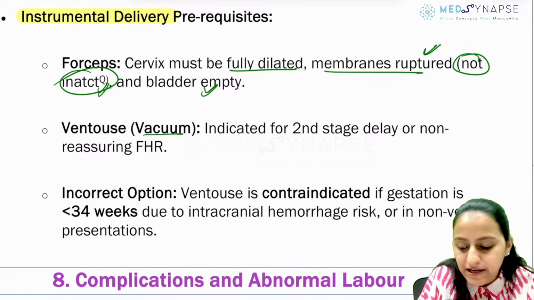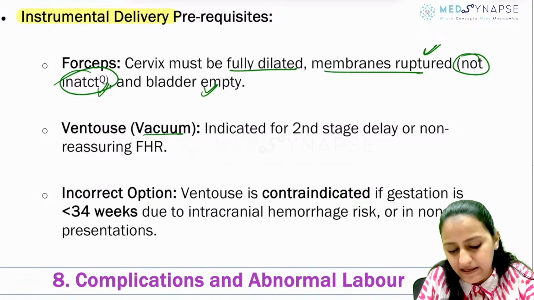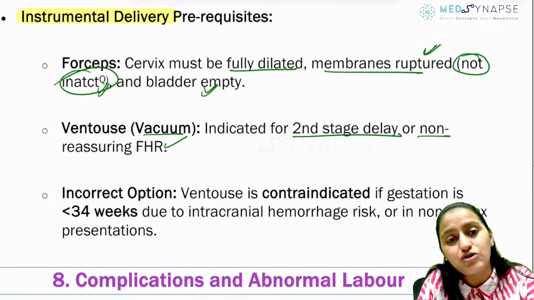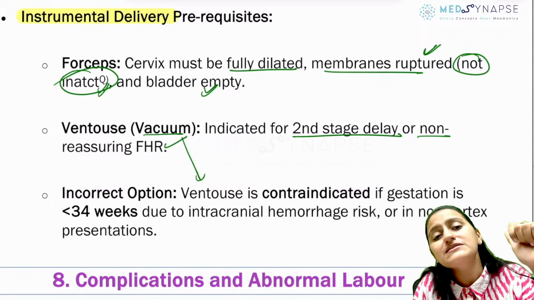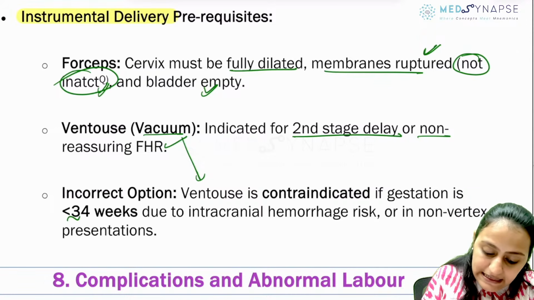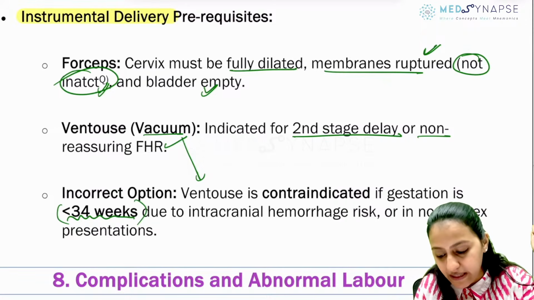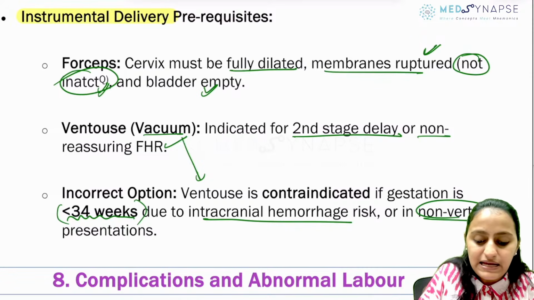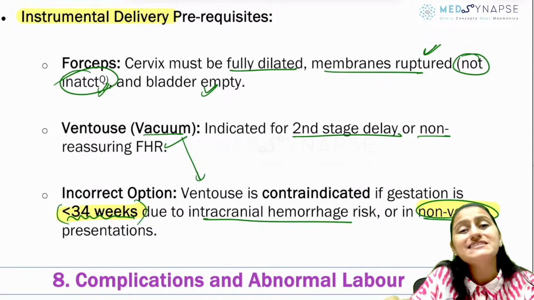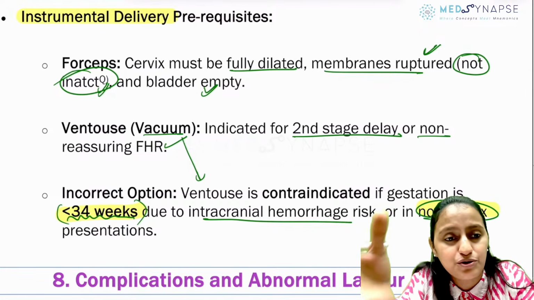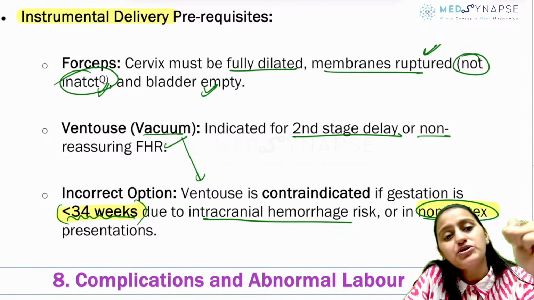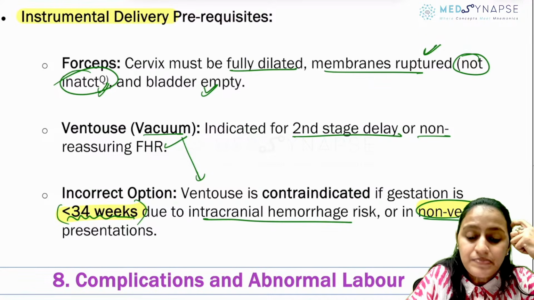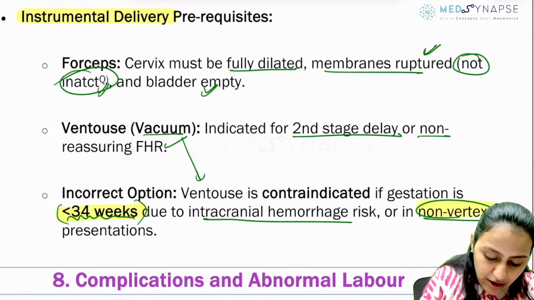And for ventouse or vacuum, remember this instrumental delivery is recommended when there is second stage delay, or the FHR is getting non-reassuring. And ventouse vacuum is contraindicated, very, very important, in a preterm, premature, less than 34 weeks. Why? Because वहाँ पे intracranial hemorrhage risk ज़्यादा है. And it is also contraindicated in non-vertex presentation, because there's no firm skull-like thing to give that vacuum ka pressure. So remember, it's important that it should be more than 34 weeks and the vertex presentation. If not, then remember that the vacuum ventouse is contraindicated.